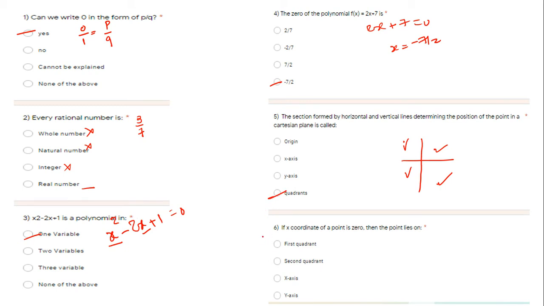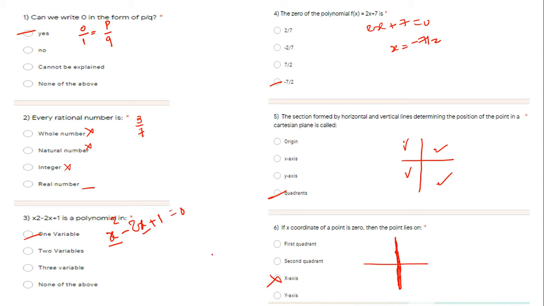And sixth, if the x coordinate of a point is 0, then the point lies on which axis? Y-axis. X-axis is the wrong answer because the x coordinate is 0. That means the point will be somewhere on the y-axis.